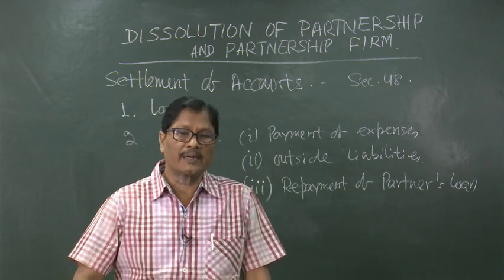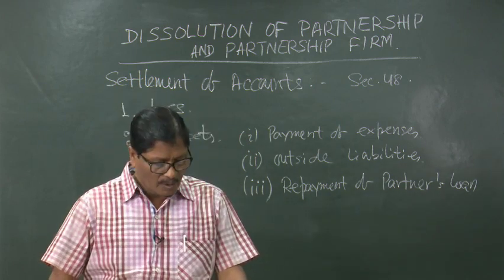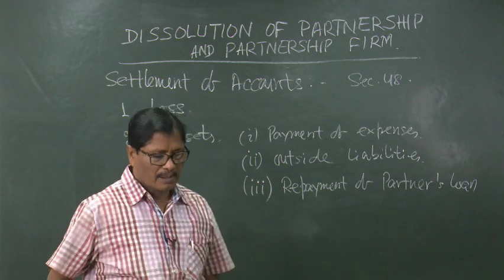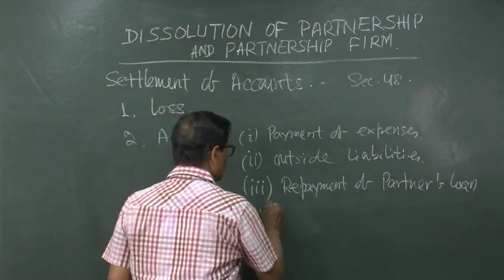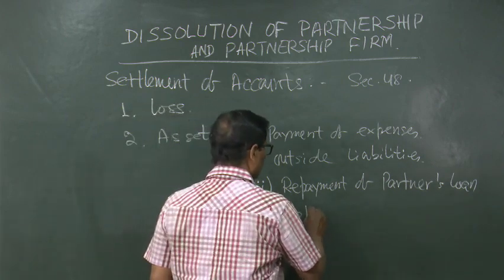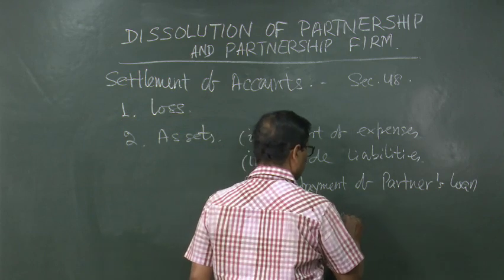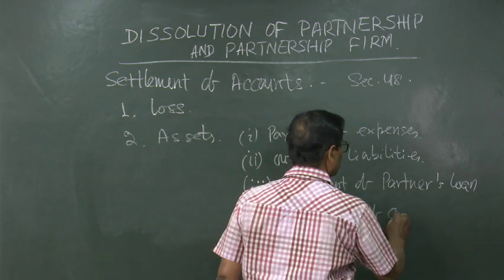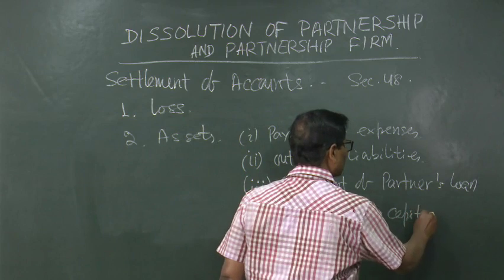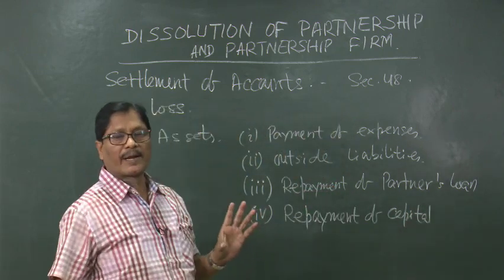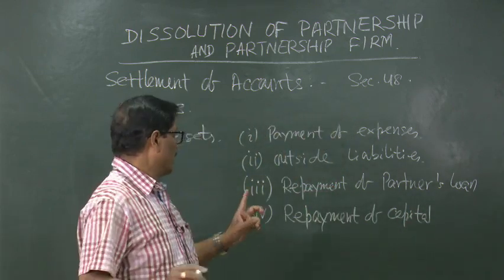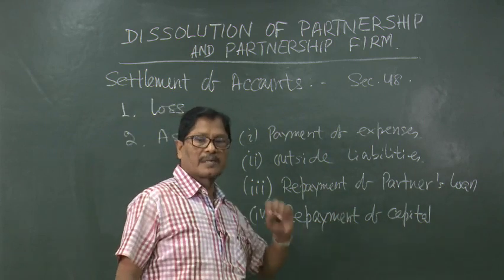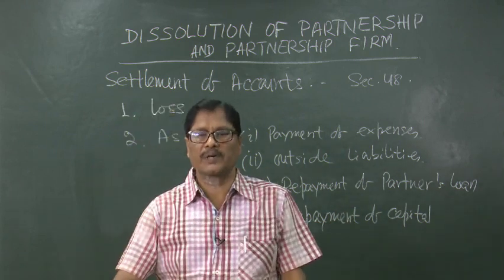Suppose again some cash is remaining, who will take it? Then it will be utilized for repayment of capital. All these amounts will be paid ratably. Ratably means if there are 3 partners, they have given 10,000, 20,000 and 40,000.